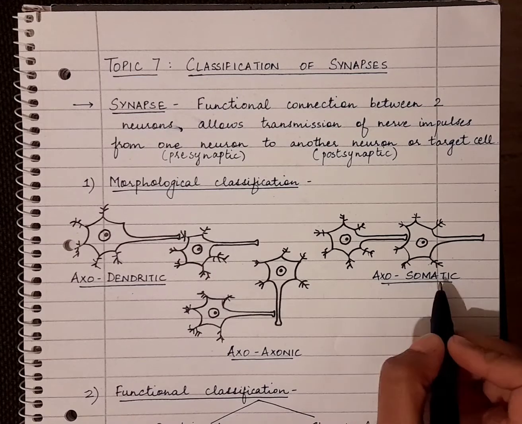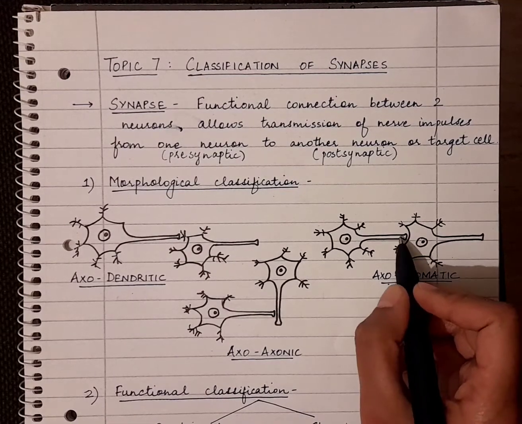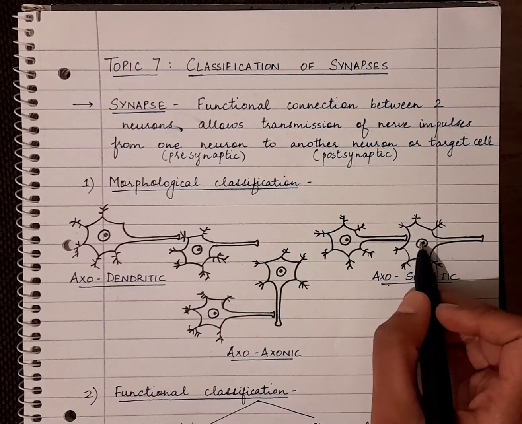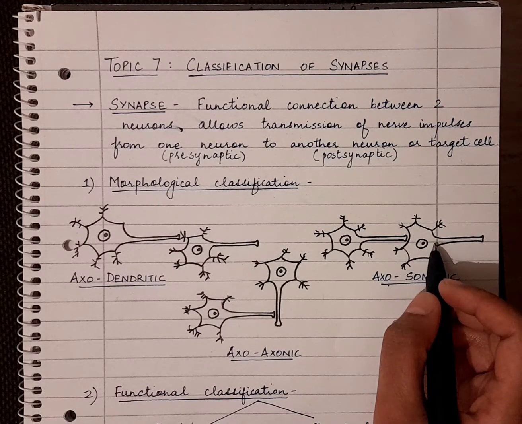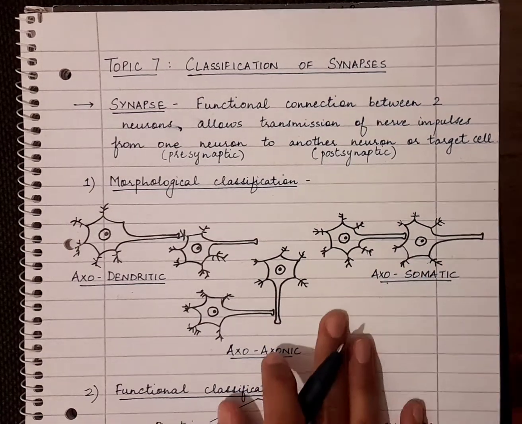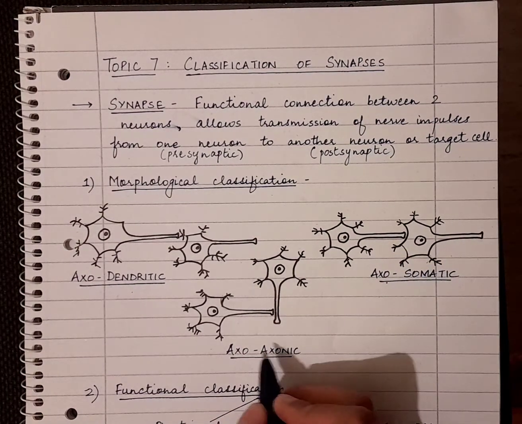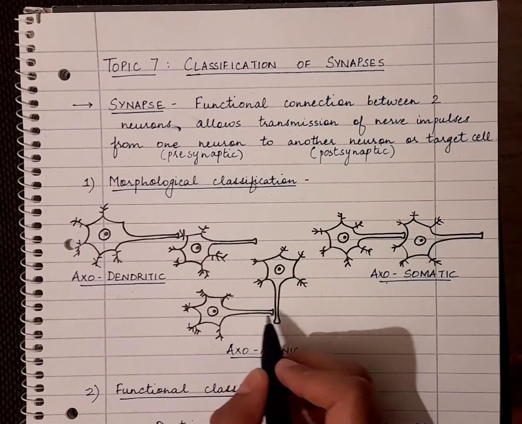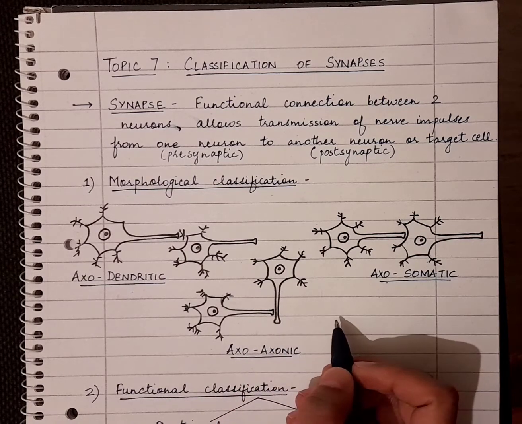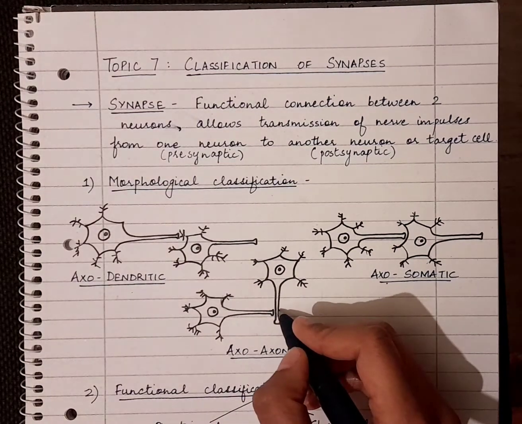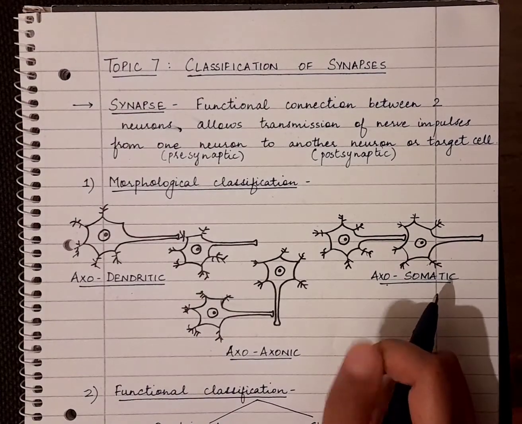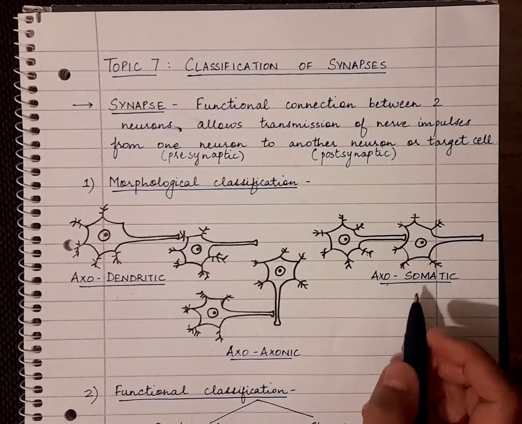The next is axosomatic, which means that the axon of the presynaptic neuron is forming a synapse with the soma or the cell body of the postsynaptic neuron. And the last one is axoaxonic. Axoaxonic means that the axon of the presynaptic neuron is forming a synapse with the axon of the postsynaptic neuron, and it can be formed either at the proximal end of the postsynaptic neuron or in the initial segment of the axon. So these are the morphological classifications.